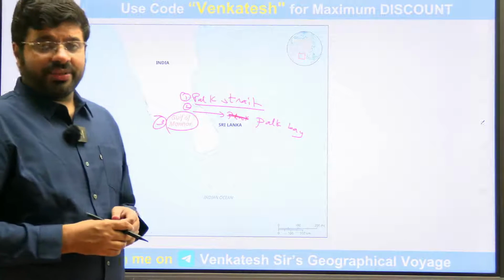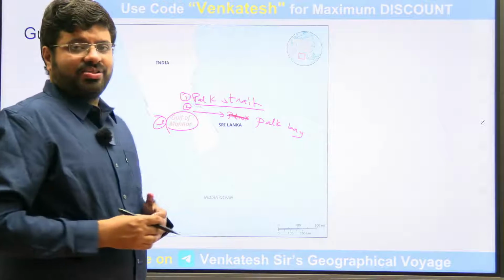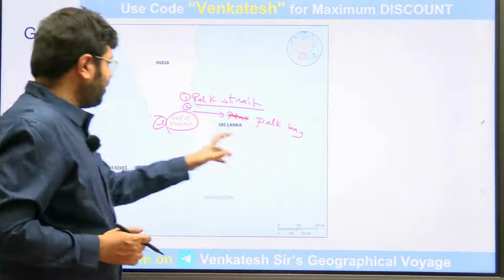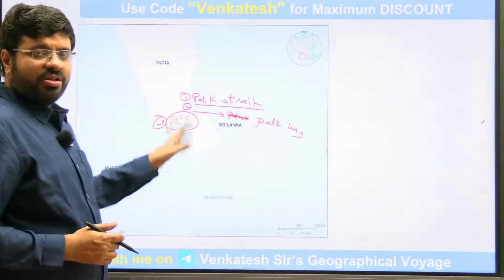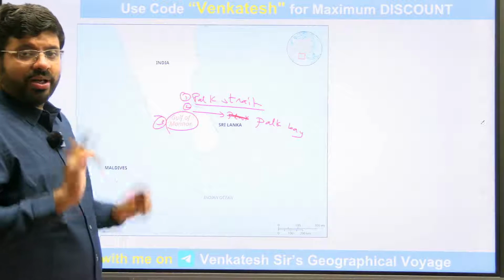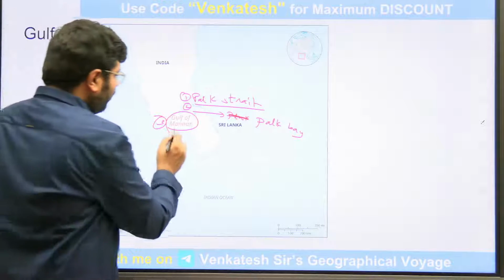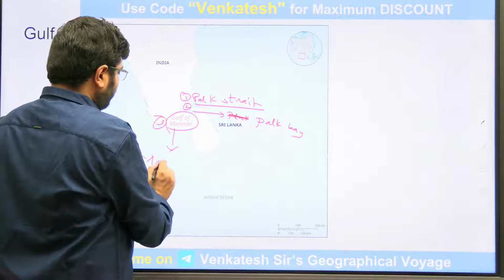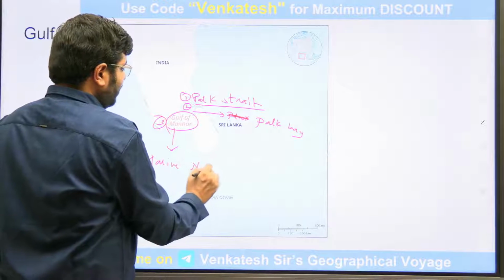Arrange the following in north-south order if they ask you: Palk Strait, Palk Bay, Gulf of Mannar. In the north you will find Kachchatheevu, not in the Gulf of Mannar. Right. In the Gulf of Mannar, you also have a very, very important marine national park in India.